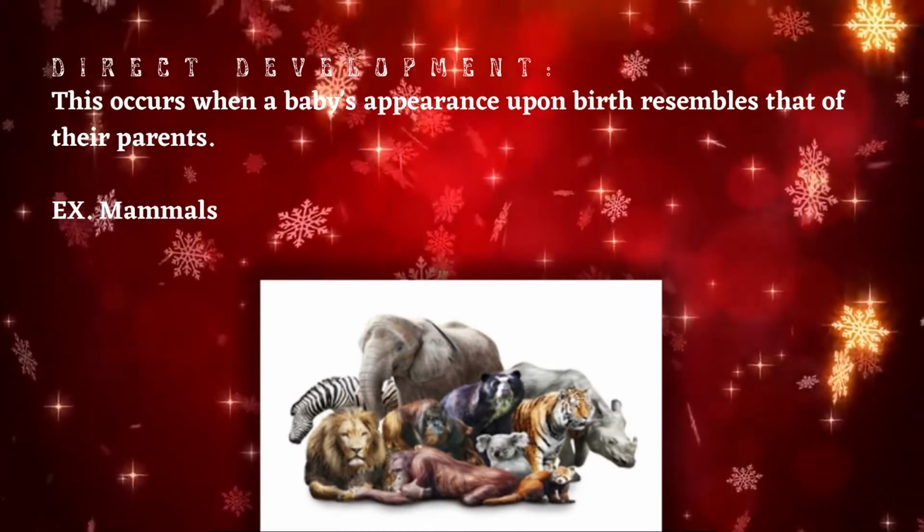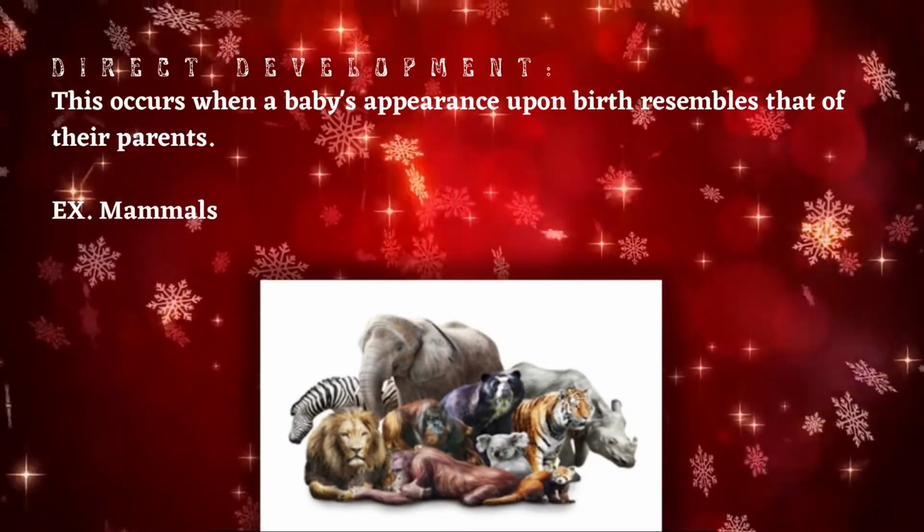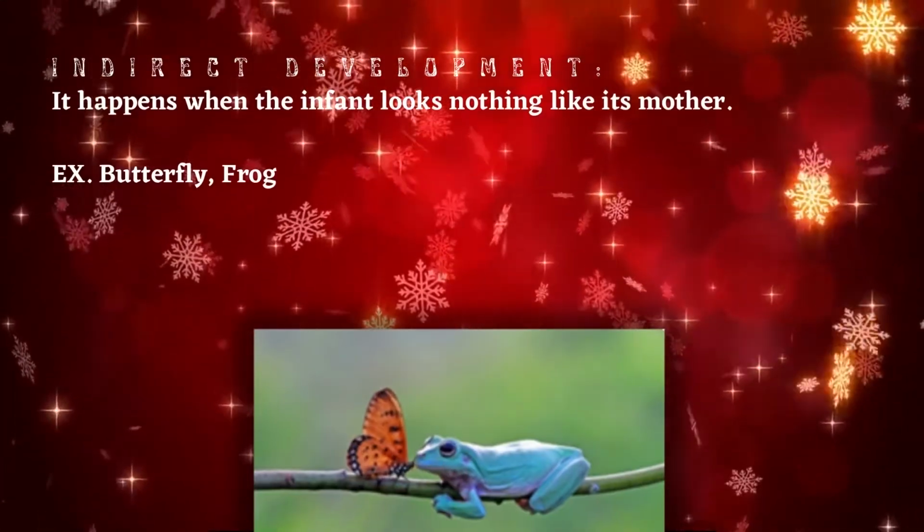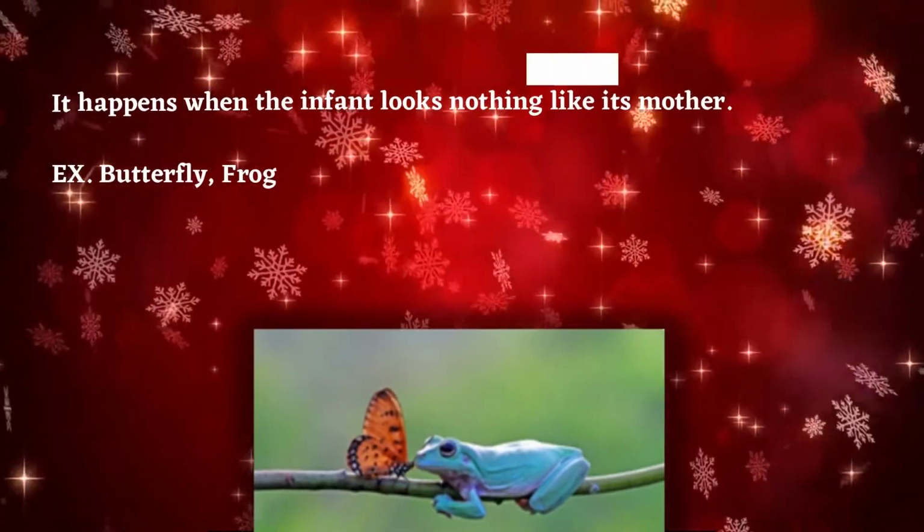Type of development. This occurs when a baby's appearance upon birth resembles that of their parents, e.g., mammals. It happens when the infant looks nothing like its mother, e.g., butterfly, frog.